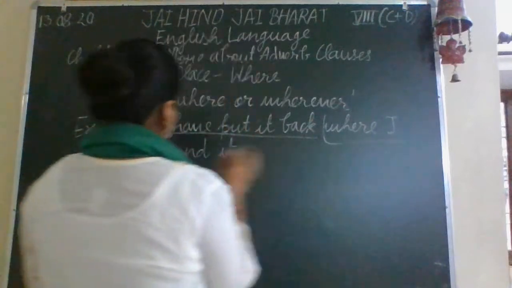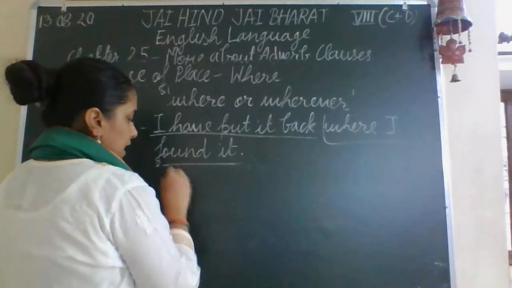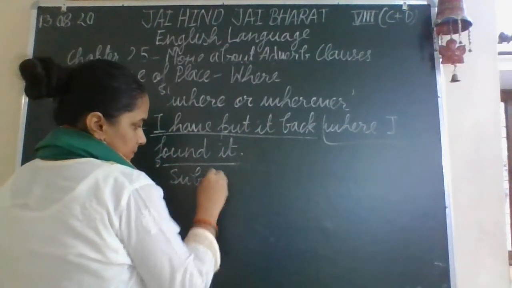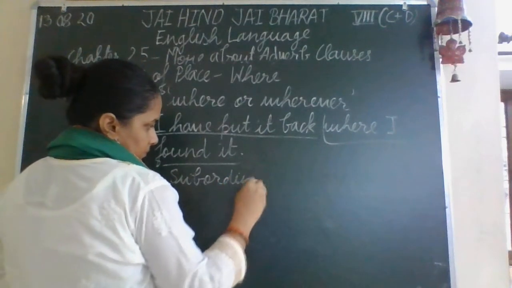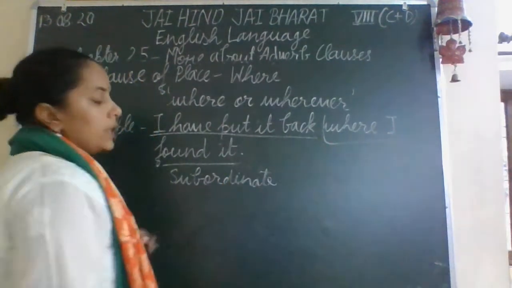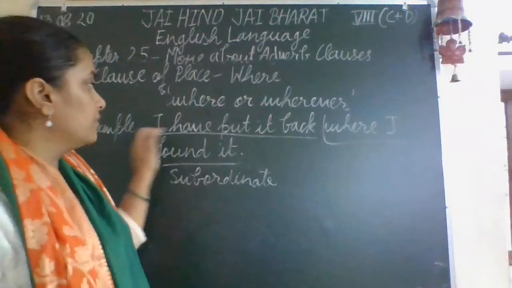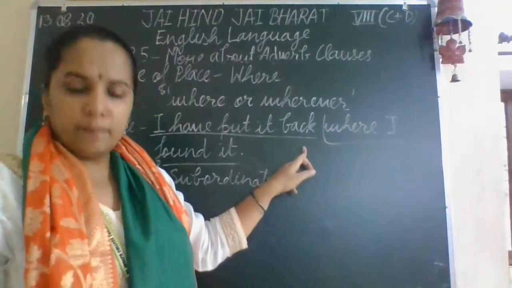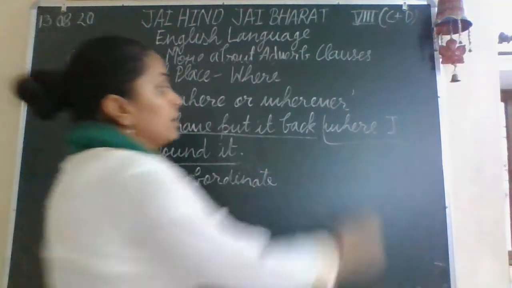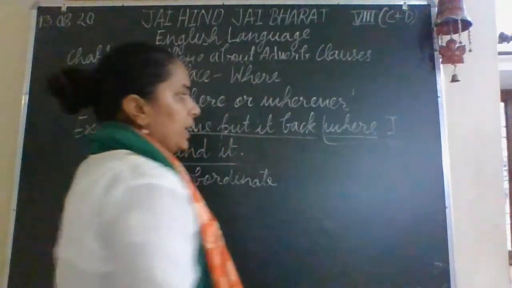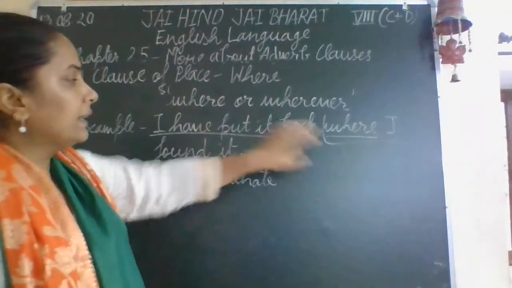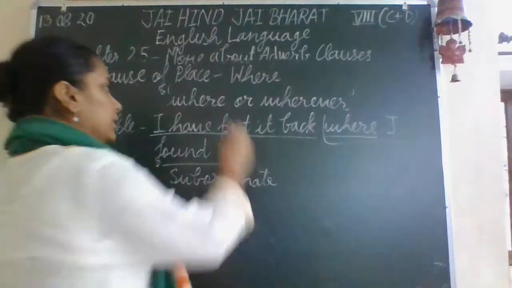From here, where I found it is the subordinate clause because it is not giving you the complete meaning until we are adding I have put it back. The term used here is where and it is modifying the verb put.